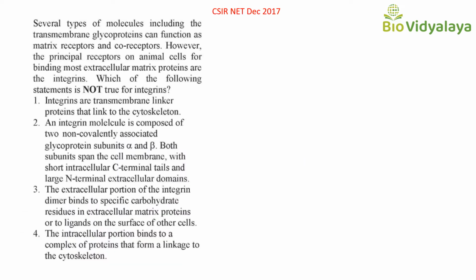This is the first question from CSIR NET December 2017. Question is, several types of molecules including the transmembrane glycoproteins can function as matrix receptors and co-receptors. However, the principal receptors on animal cells for the binding of most extracellular matrix proteins are the integrins. Which of the following statements is not true for integrins?